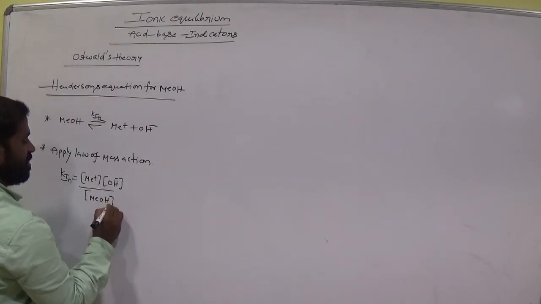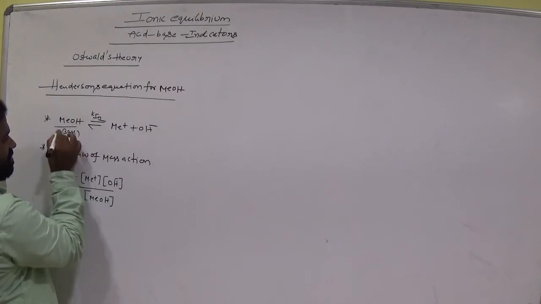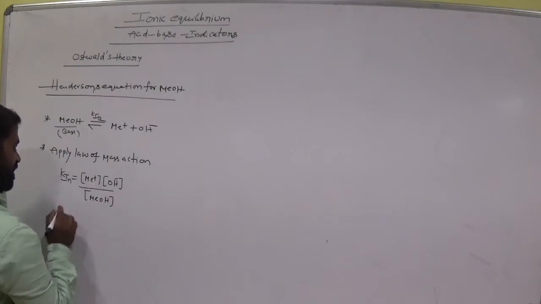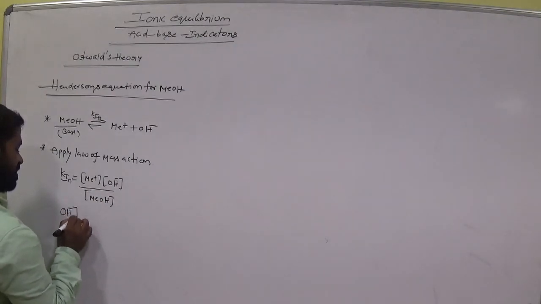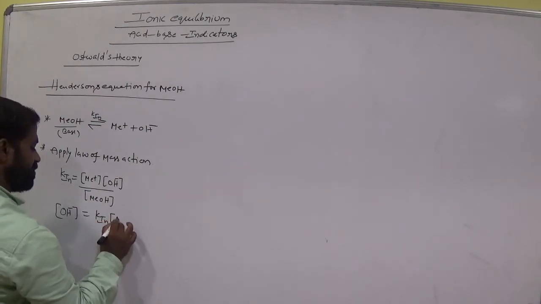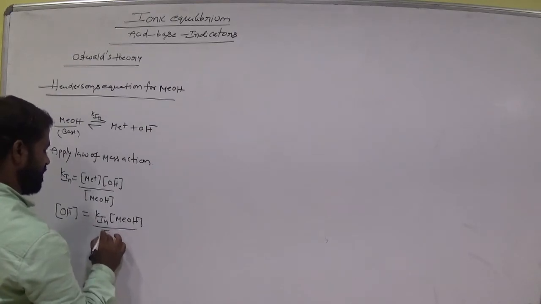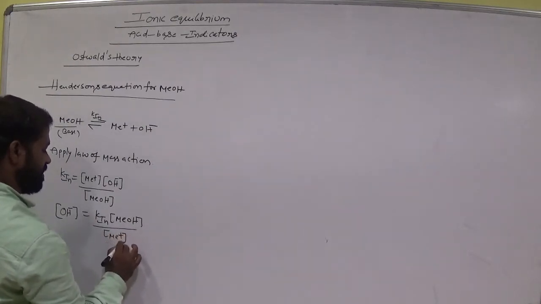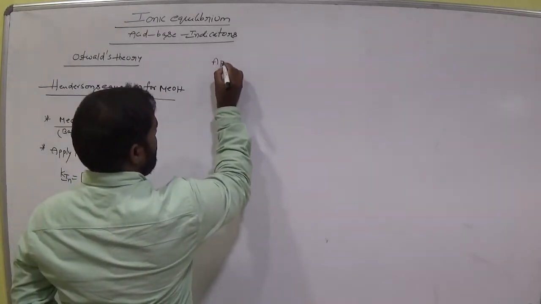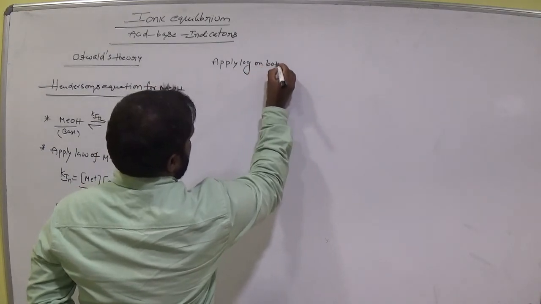It is a base, am I right? For a base we have to calculate pOH first, so we need OH- from this one. We already discussed this. [OH-] equals Kin into [MeOH] divided by [Me+]. Now apply log on both sides.